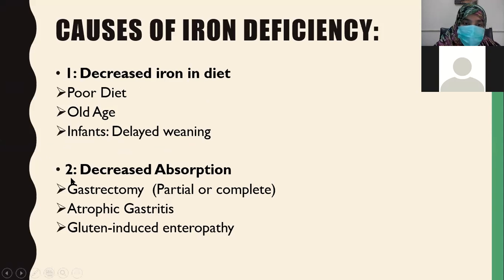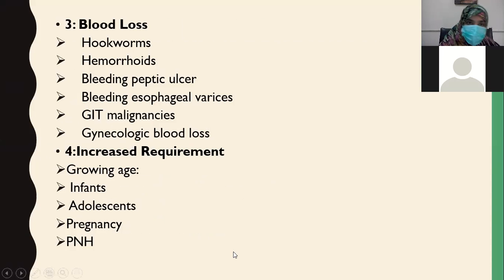Decreased absorption of iron is seen in patients with gastrectomy, atrophic gastritis, or gluten-induced enteropathies. Blood loss can occur in hookworm disease, hemorrhoids, bleeding peptic ulcers, bleeding esophageal varices, GIT malignancies, and gynecological blood loss through the uterus. Or there is increased requirement. Increased requirement is in growing age, infants, adolescents, and pregnancy.